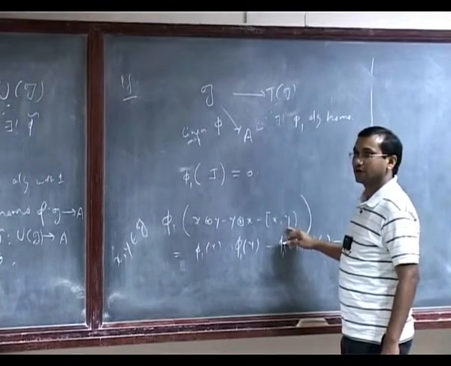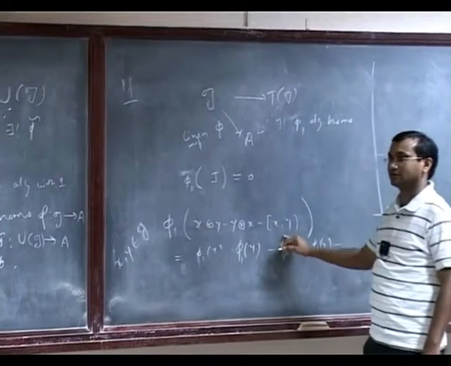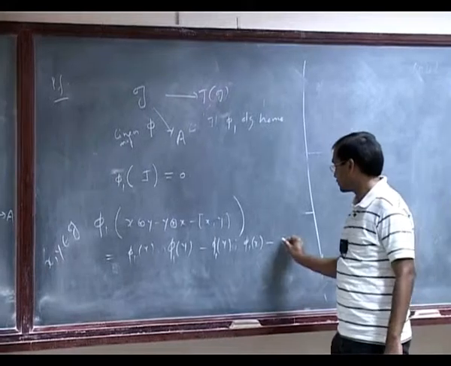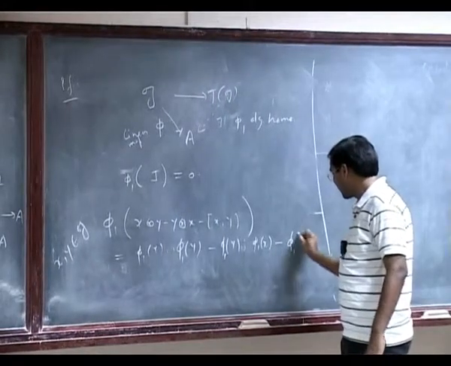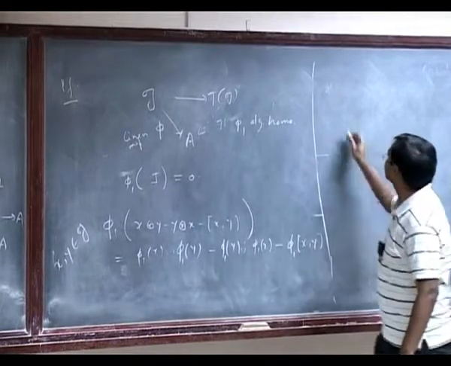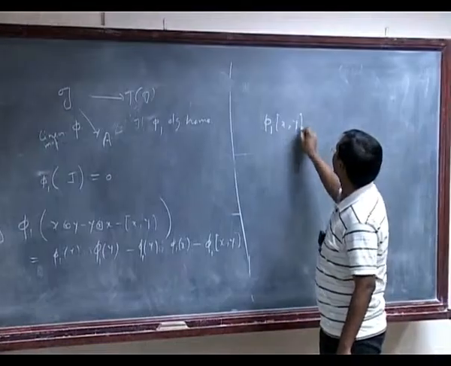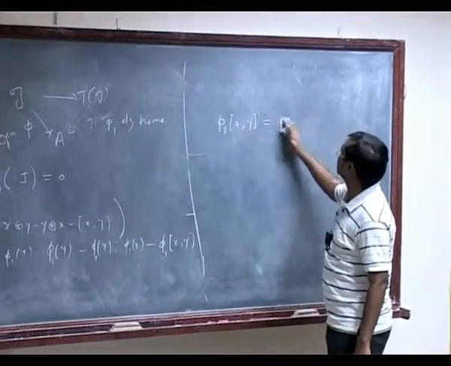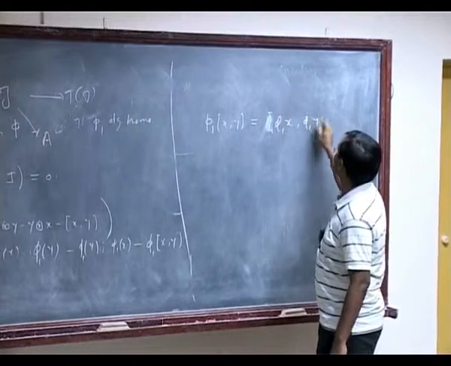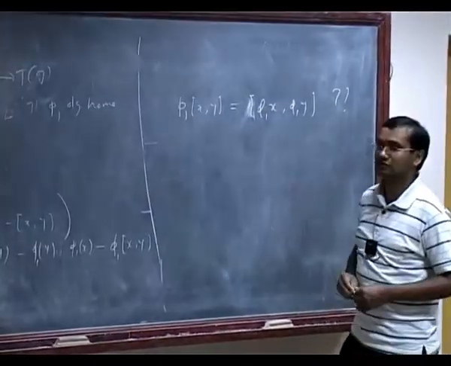So can I again take phi1 inside? Right now I am writing phi1 of bracket x, y, but my question is, can I write this as phi1x, phi1y? So this is the question.